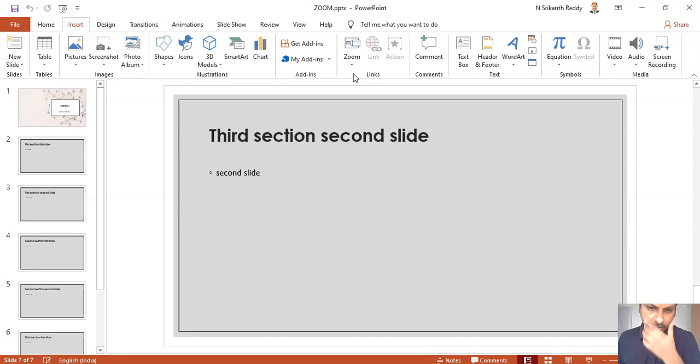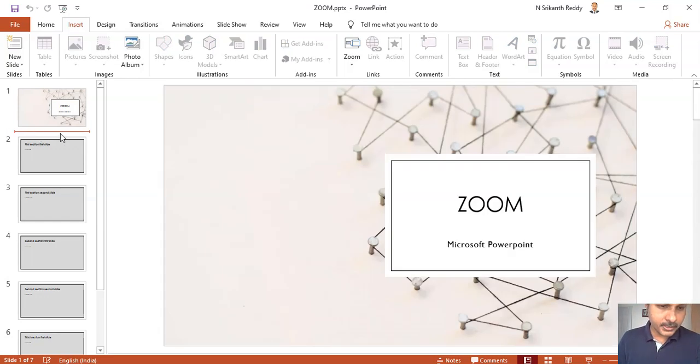So let us proceed towards creating the Zoom sections. Not Zoom sections, you create sections and use them for Zoom. To create a section, insert between slides.